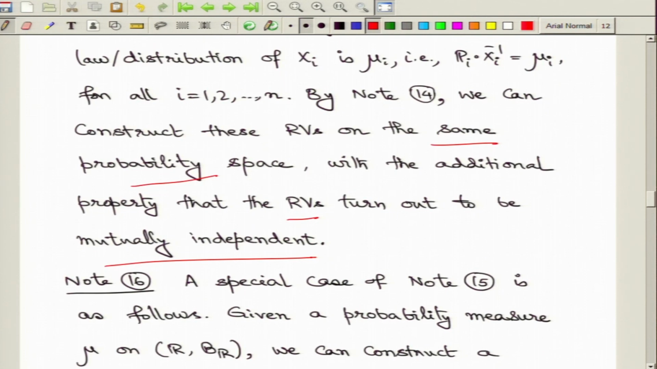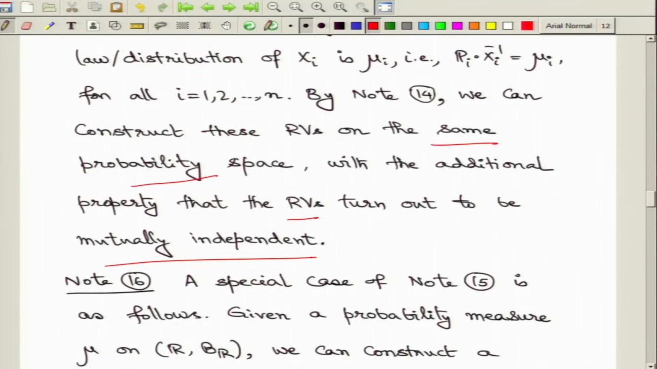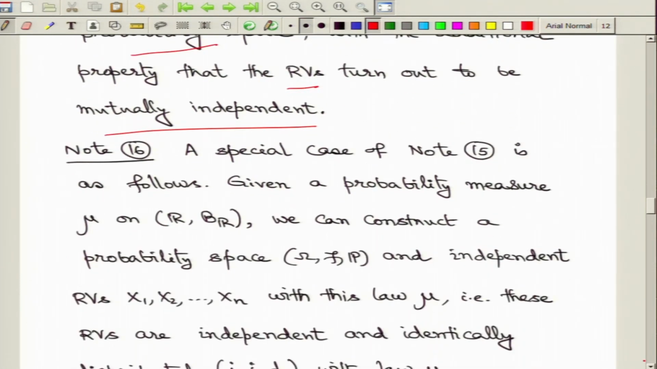So, given a certain finite number of probability measures, we can construct that many random variables on a single probability space that we choose, and all these random variables have these probability measures as their law. Moreover, these random variables must be mutually independent.